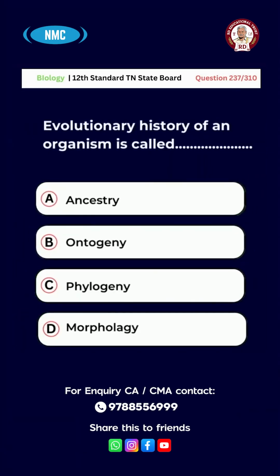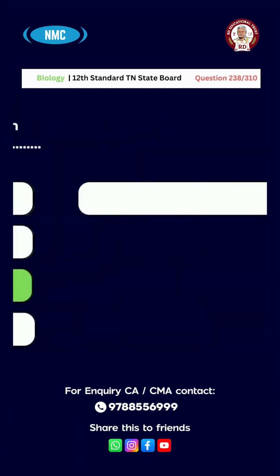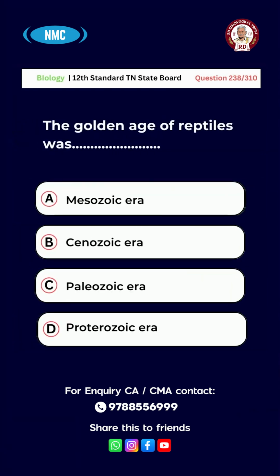Question number 237. Evolution history of an organism is called A. Ancestry, B. Ontogeny, C. Phylogeny. Option D. Morphology. The right answer for this question is option C. Phylogeny. Question number 238. The golden age of reptiles was A. Mesozoic era, B. Cenozoic era, C. Paleozoic era, D.